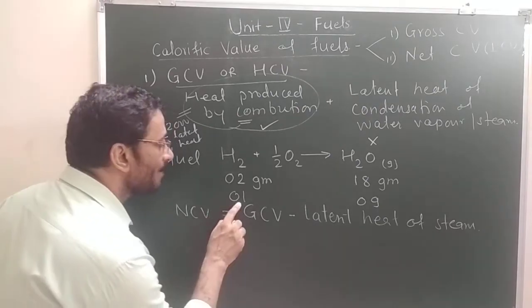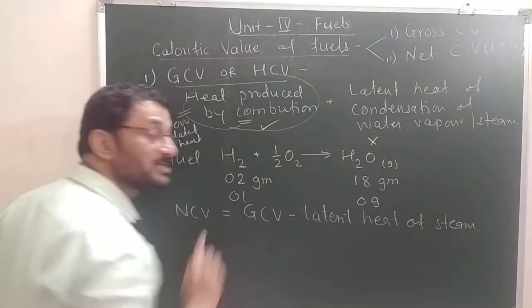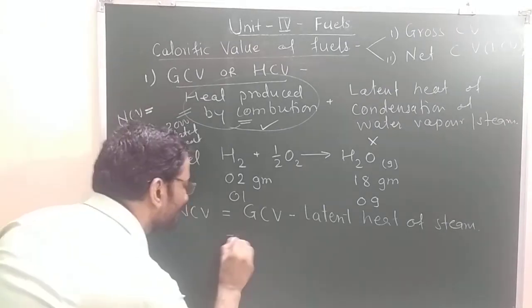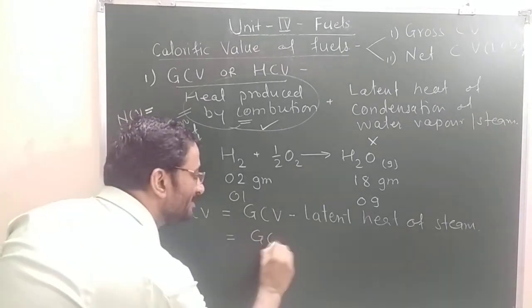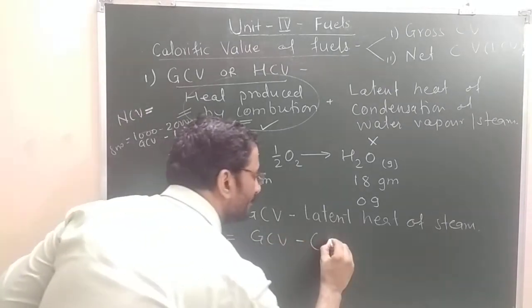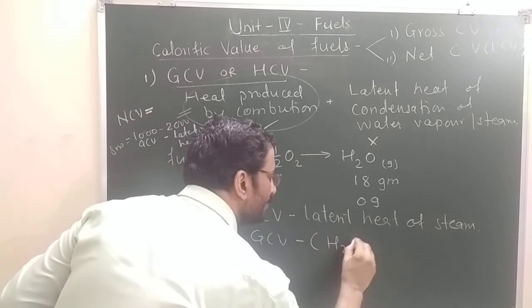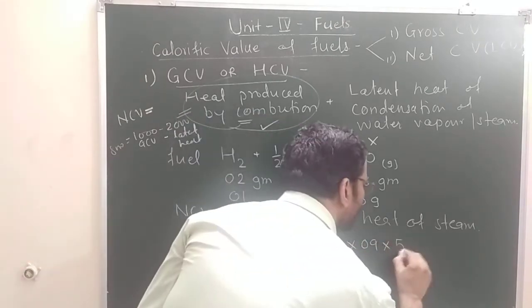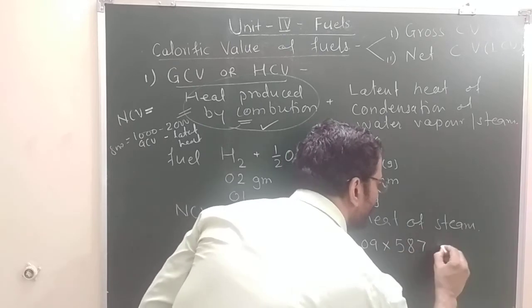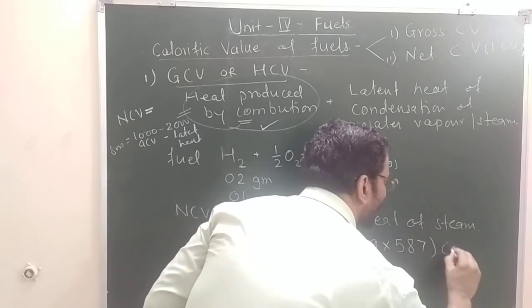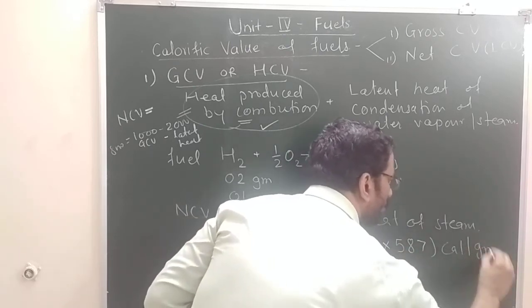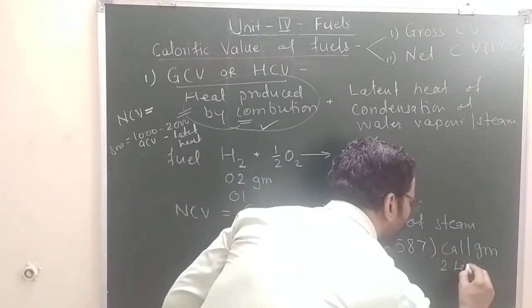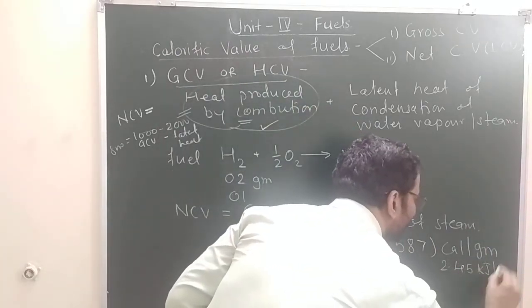If 1 part of hydrogen is there, it is going to produce 9 parts of steam. So NCV is equal to GCV minus mass of hydrogen into 9 into latent heat of steam, which is 587 calorie per gram or kilocalorie per kilogram, or it is 2.45 kilojoule per kg.